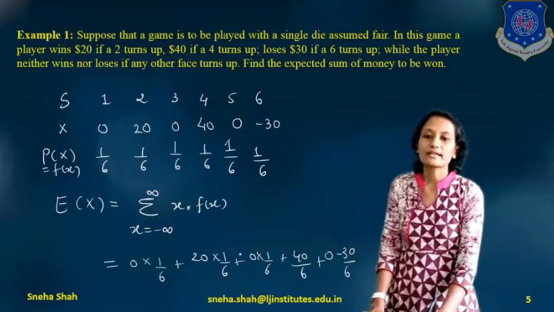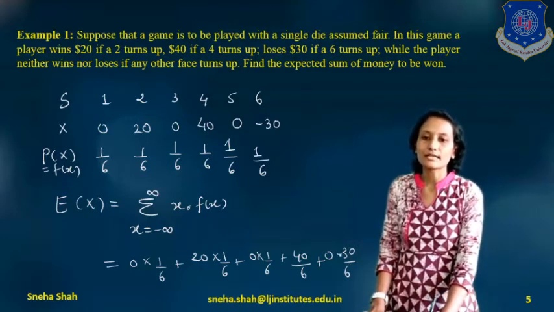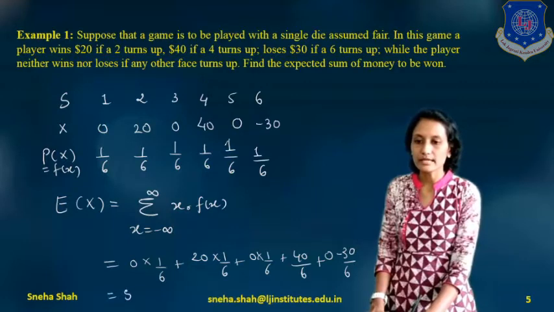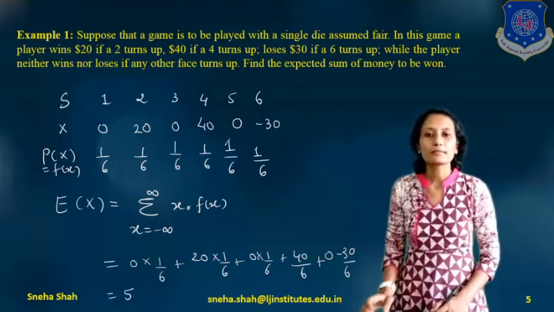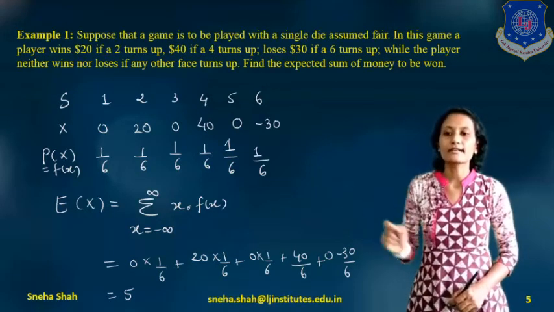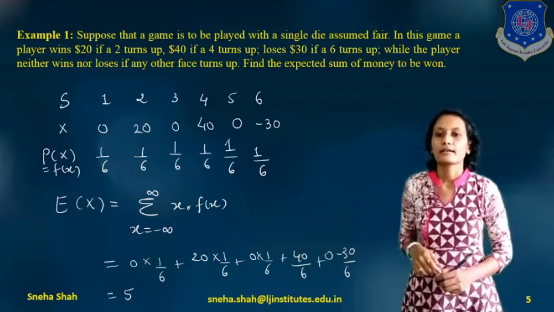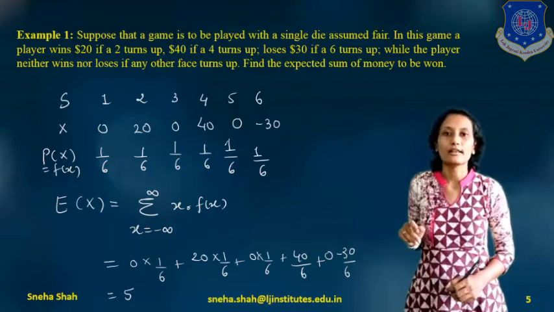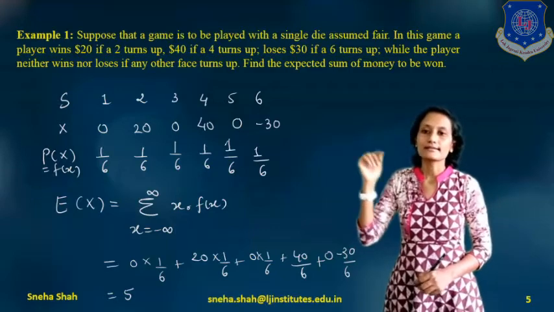So what will be the final term? 20 plus 40 minus 30, so the term will be 30 divided by 6. It means its value will be 5. So from this we can say that the expected value of x equals 5. So we can say that the player won $5 by this game.